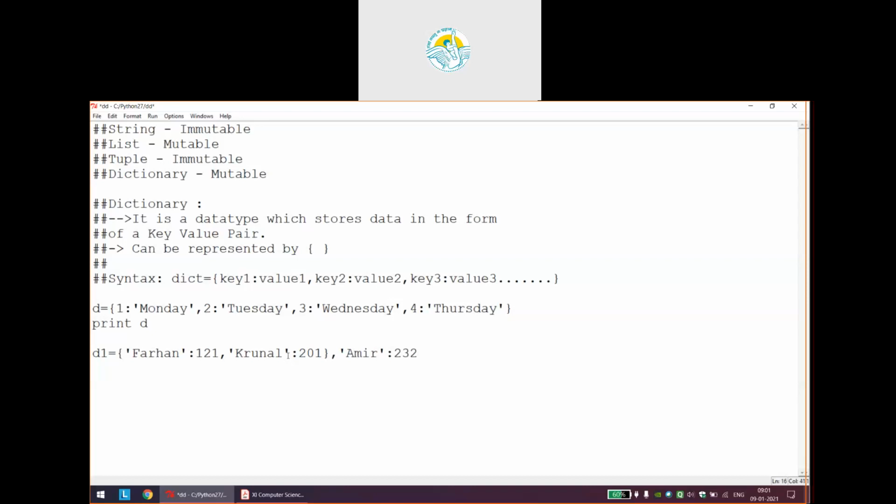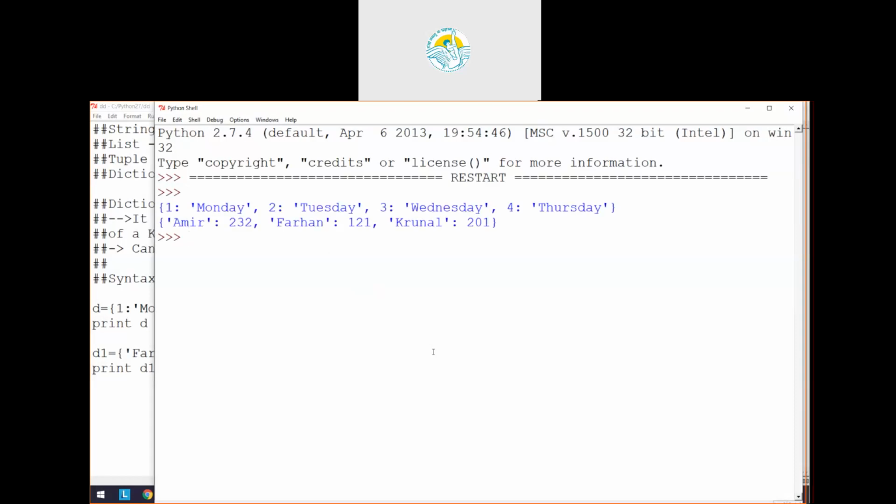So my point of discussing this was, it is not compulsory that every time key will have a number and value will have characters. You can do anything. Key can have characters also, values can have numbers also. Both of them can have numbers, both of them can have characters. There is no issue with that. Dictionary is that much flexible. As you can see, things are working quite well.